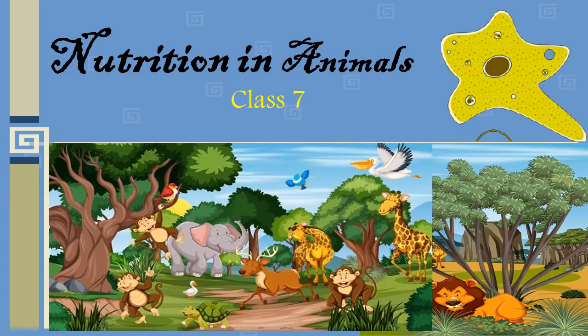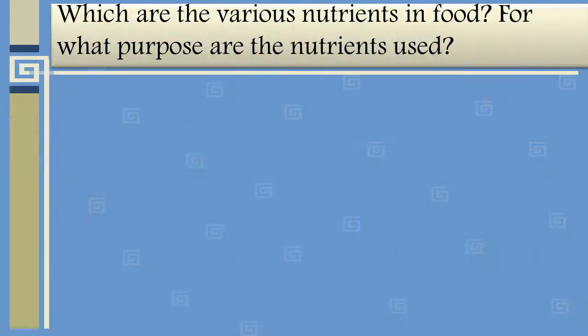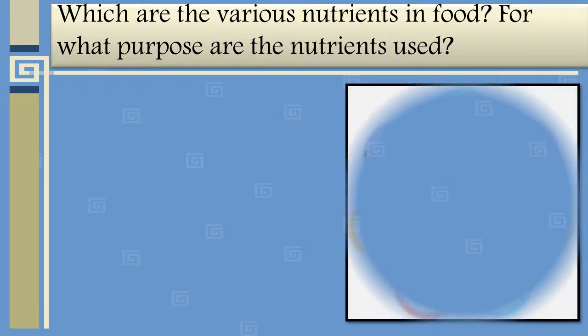Welcome everyone. Our today's topic is nutrition in animals, and this is for class 7. This concept refers to the body's need for nutrients and the mode of ingestion. So first question before starting the main concept: which are the various nutrients in food, and for what purpose are the nutrients used?